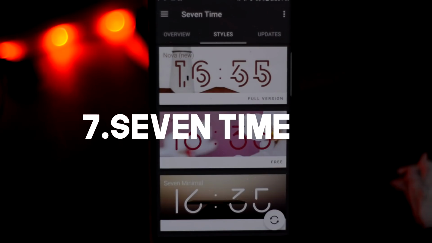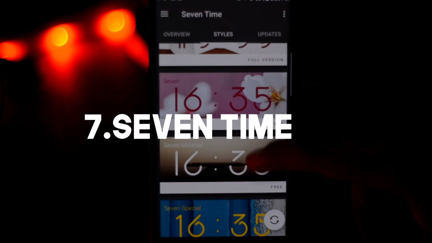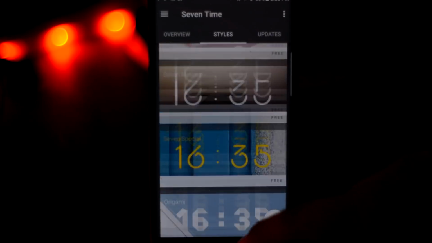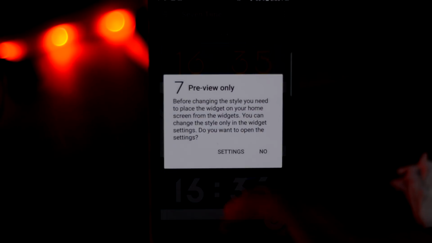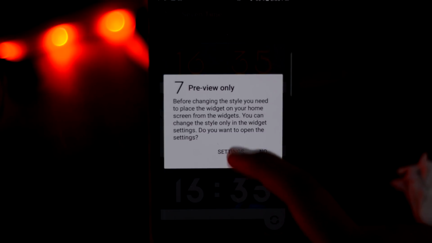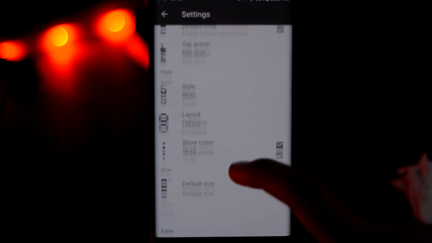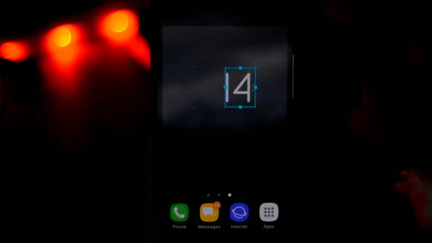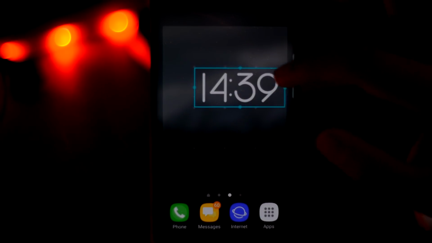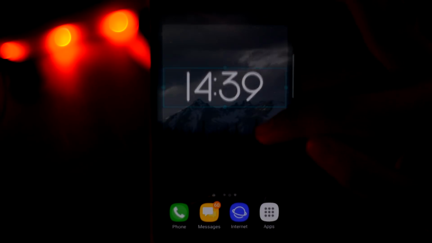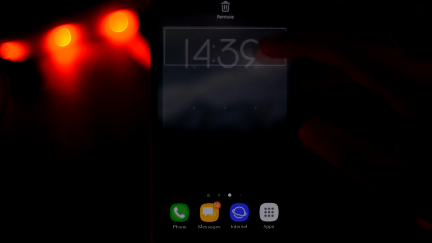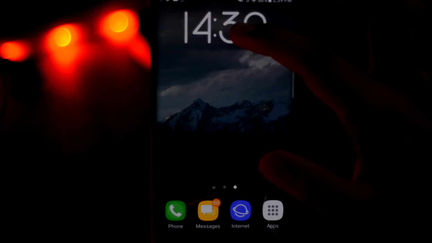The 7th app is called 7Time. I just realized this during recording that the 7th app was coincidentally named 7Time. Well, leaving this aside, 7Time is a readjustable clock widget, and believe me, it's a great one. You can choose from a bunch of different clock styles which you can adjust and make more appealing to your current setup. Change the size, width, and many other stuff. So like I said, great app and a must try to improve your setup.